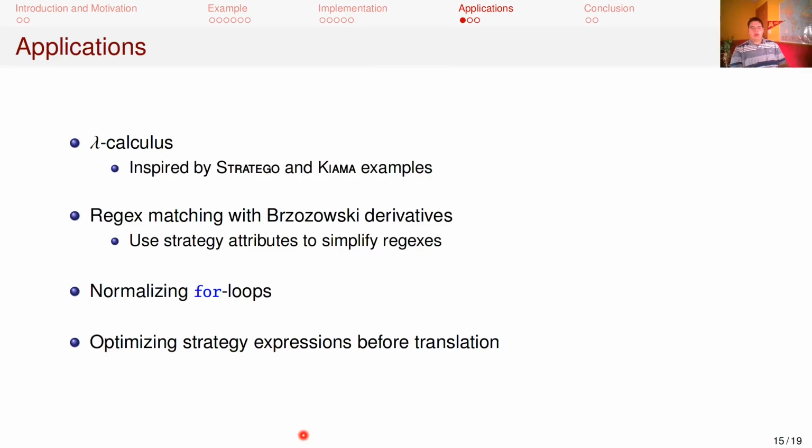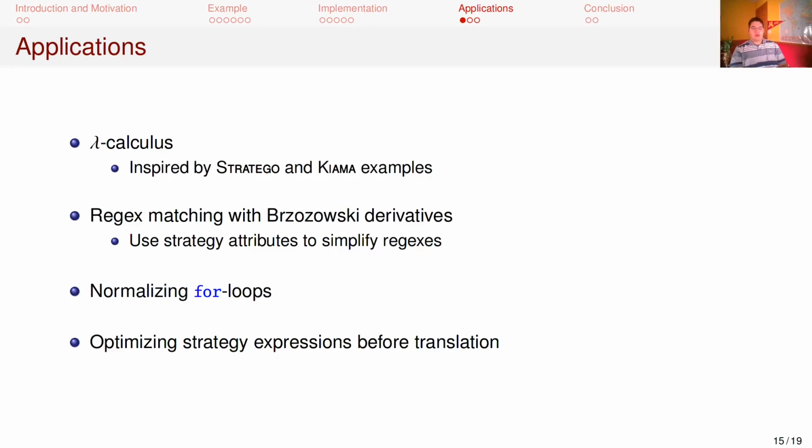We implemented a number of interesting example applications using strategy attributes. One is the untyped lambda calculus, where we re-implemented an example from Stratego and Kiama as a comparison. Another interesting demo is using attribute grammars to implement regex matching via Brzozowski derivatives, one step of which involves rewriting the regex to simplify it according to various identities. There are more details on these applications available in our paper.